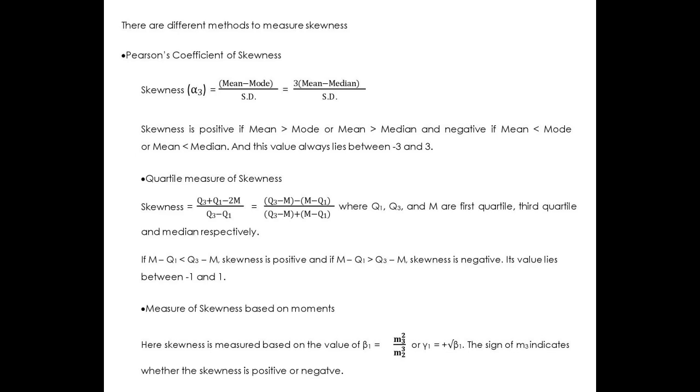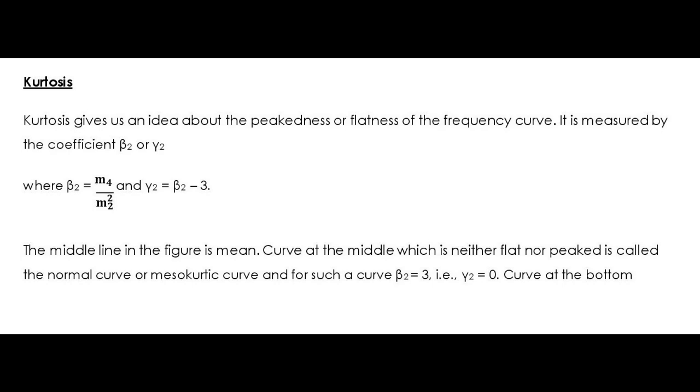The third measure of skewness is the measure of skewness based on moments. Here, skewness is measured based on the value of beta 1 and gamma 1. That is, beta 1 is given by m3 square by m2 cube, and gamma 1 is the positive root of beta 1. The sign of m3 indicates whether the skewness is positive or negative. If m3 is negative, we have negative skewness, and if m3 is positive, we have positive skewness.